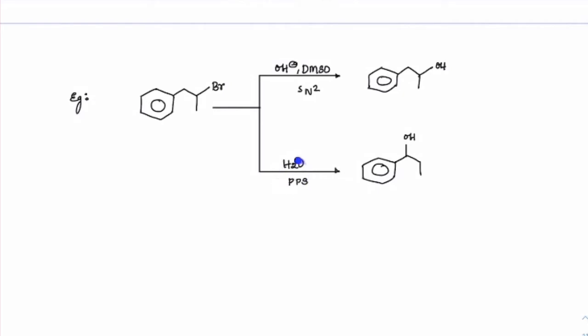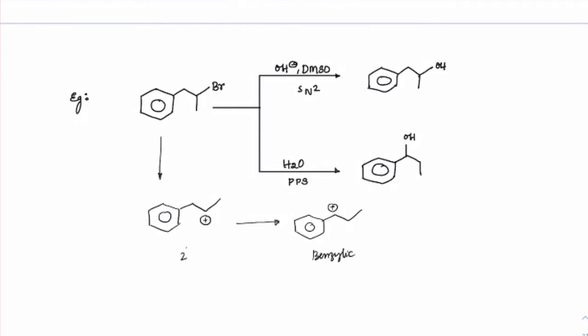But if it is with water, now a carbocation will form here first. So let me show that path. The carbocation will form here. This is at the secondary position, but it will shift to the next carbon as it can get a more stable carbocation, which is benzylic.